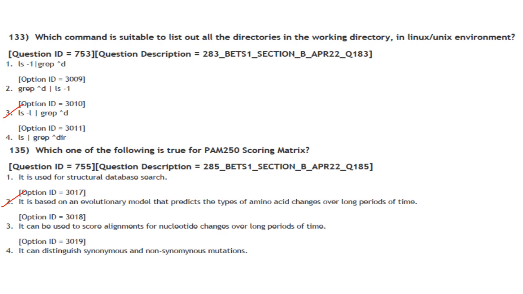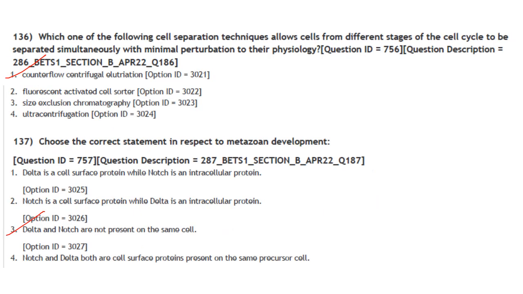The next one. Which of the following is true for the PAM 250 scoring matrix? It is used for structural database search. It is used to score sequence alignments. It is based on an evolutionary model that predicts the type of amino acid changes over long periods of time. That's correct. Option 2 is correct.